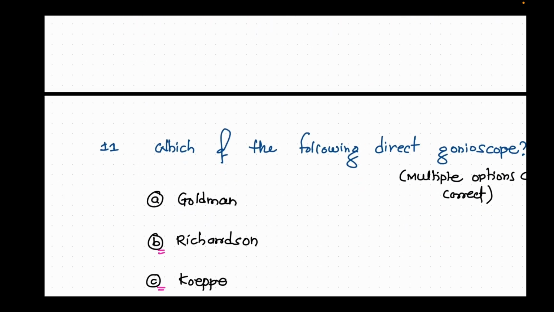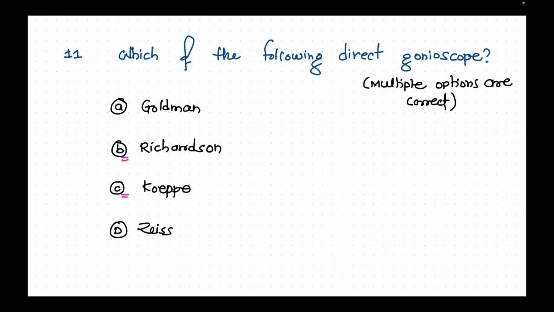Now, which of the following are direct gonioscopes? There are multiple correct options. The options are Goldmann, Richardson, Koeppe and Zeiss. So I think the answer is B and C, that is Richardson and Koeppe.